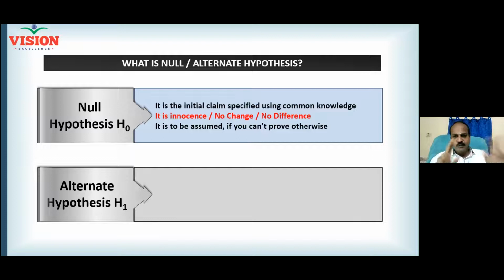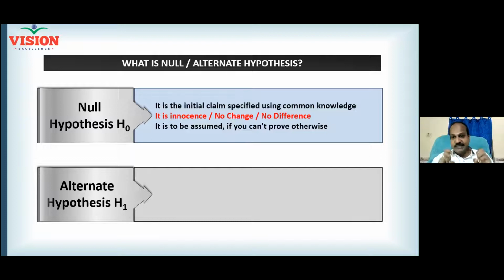So now the first belief that all the machines are equal, that is null hypothesis. One of the machines is not equal, that is alternate hypothesis. So null hypothesis need not be proved. It is the belief. Alternate hypothesis requires data, and then only alternate hypothesis will be considered for investigation.